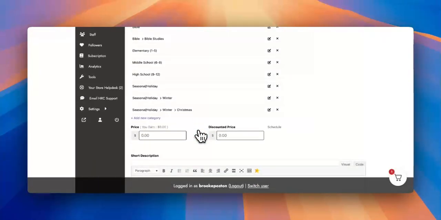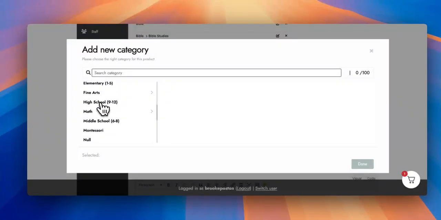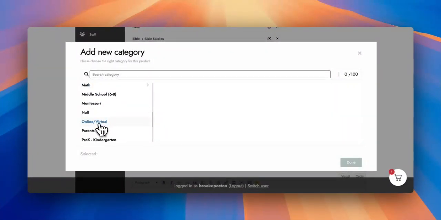Another thing that I wanted to mention is this online and virtual category. This category is only for memberships, courses, and classes that are hosted online. Virtual does not count for a downloadable PDF product. If it is something that they have to print, it is not an online or virtual product. So please only choose this option here.